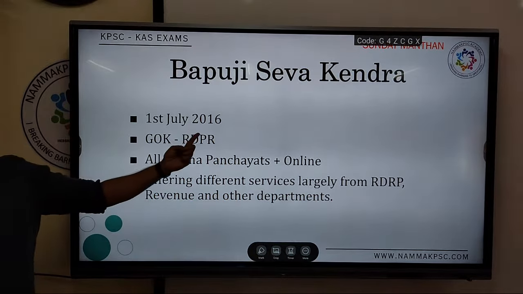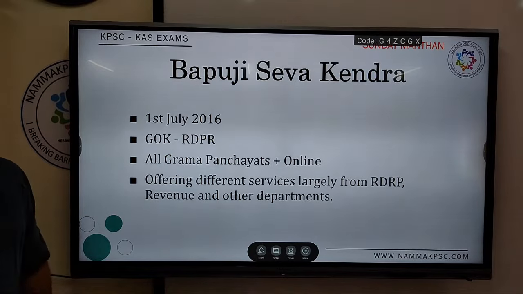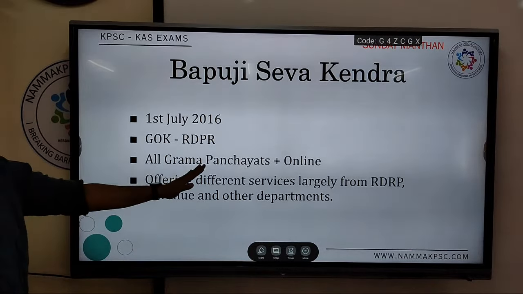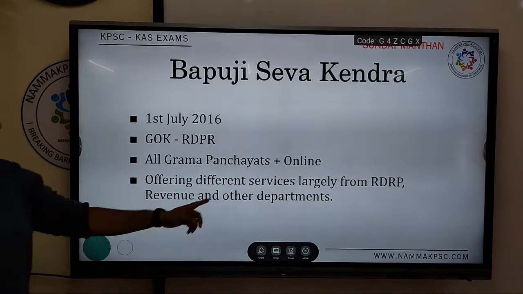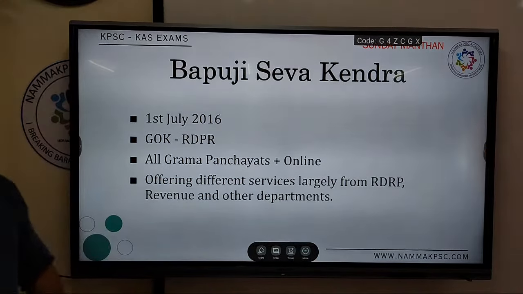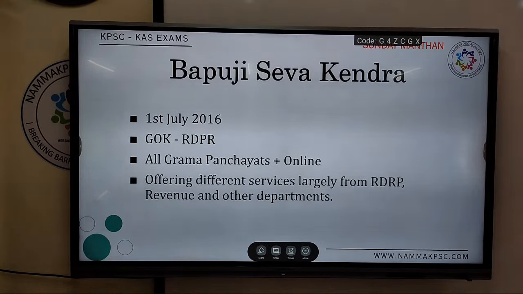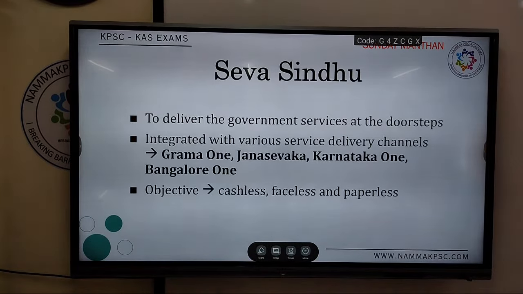Started in 2016 by the Government of Karnataka, RDPR, in all Gram Panchayats, and I think online also from May 2020. Different services of the Rural Development Ministry, Revenue Ministry, etc. will be made available. Seva Sindhu services at the doorstep. So these are all administrative reforms under Panchayati Raj.